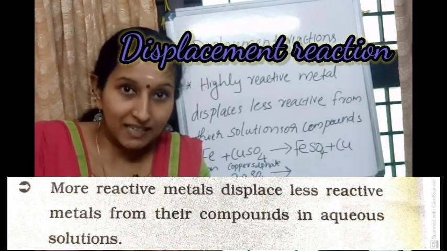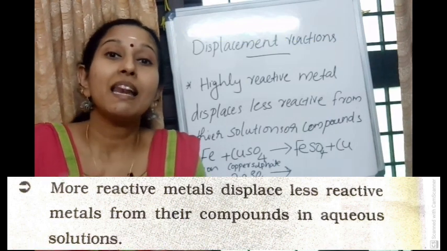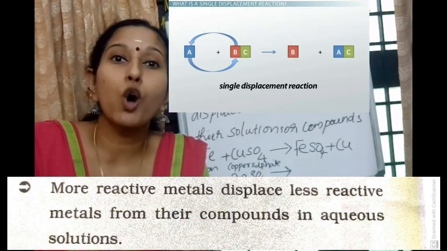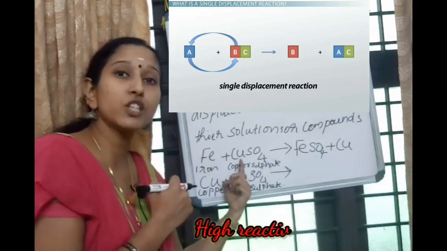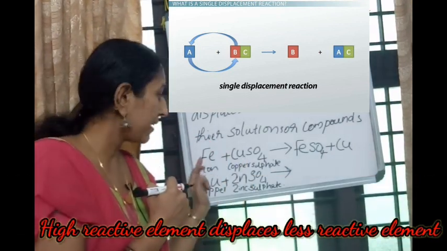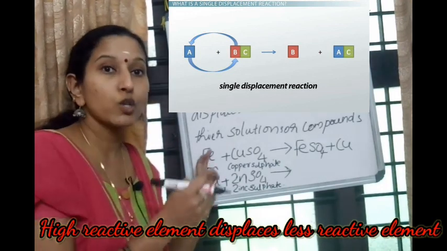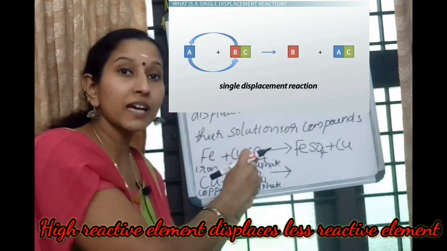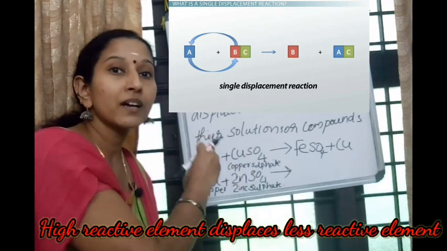Displaces means takes or removes. It displaces less reactive metal from their compounds or solutions. So which is more reactive or more powerful? Fe. So Fe won the cup and Cu was displaced from the tournament.